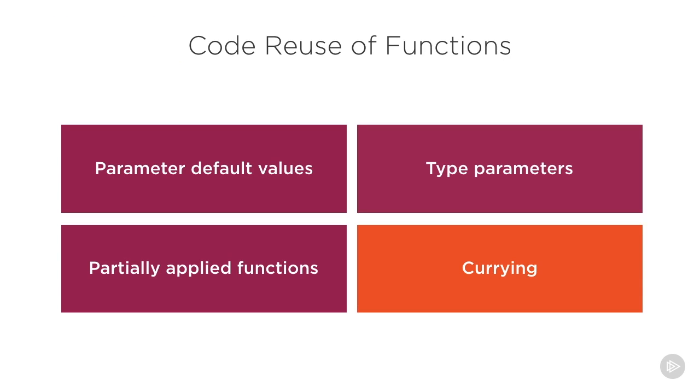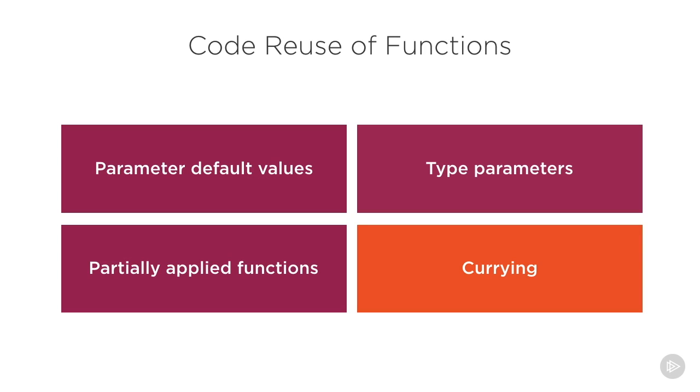Let's move on now to talk about the last of the code reuse mechanisms we are going to cover, and that's currying. Currying is conceptually very similar to the partial application of functions. The difference primarily lies in that curried functions first logically group their parameters into something known as parameter groups. A curried function then specifies the values of some but not all of the parameter groups. Other than that, the concept behind currying is very similar to that behind partially applied functions.